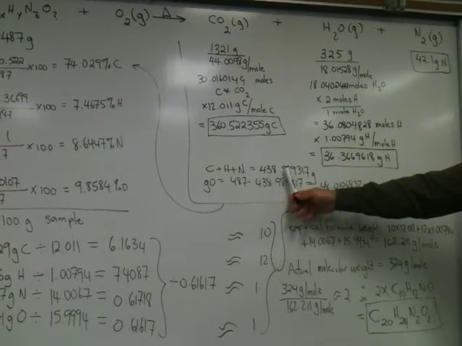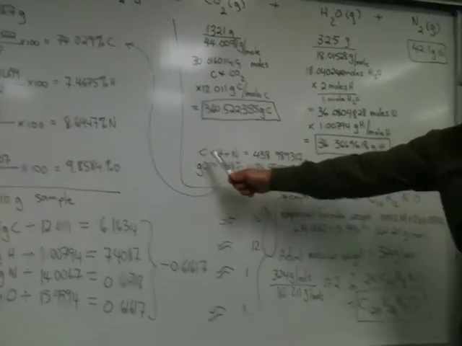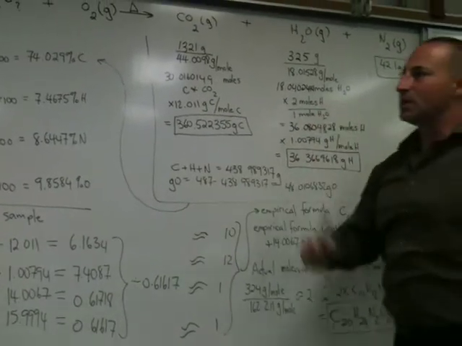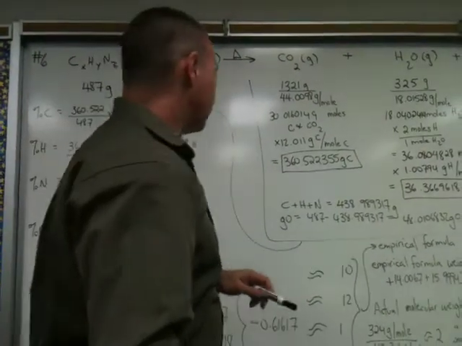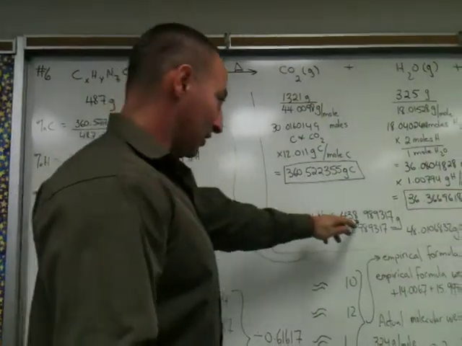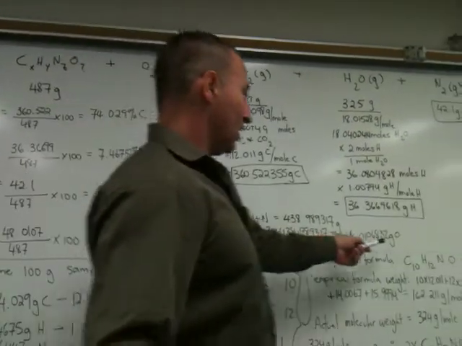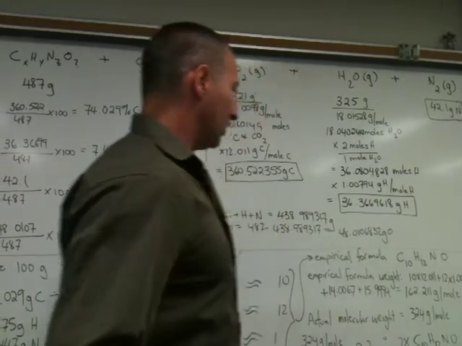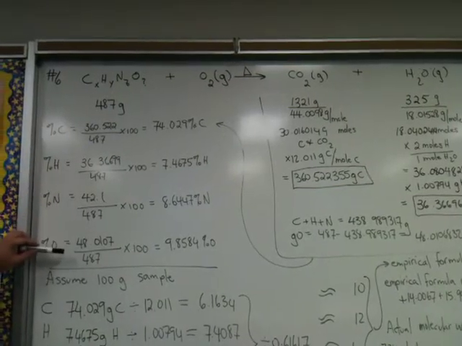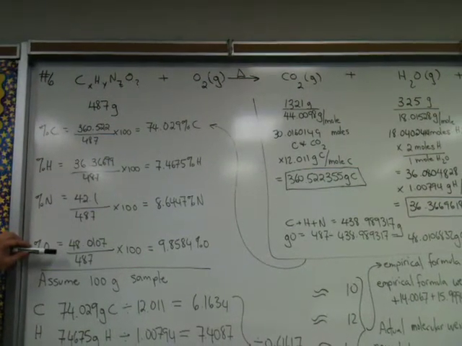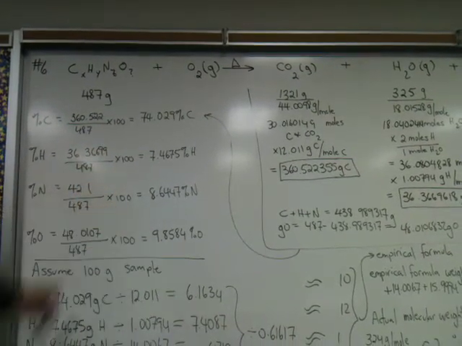That tells us right away that there's some other element we haven't accounted for. 438 grams accounts for the carbon, hydrogen, and nitrogen, which must mean there's some oxygen in the molecule. So the missing weight, 438 subtracted from 487, tells us the mass of oxygen that was in the original molecule, 48 grams. We then calculate the percentage composition of the quinine molecule. So it's 74% carbon, 7.47% hydrogen, and so on for nitrogen and oxygen.